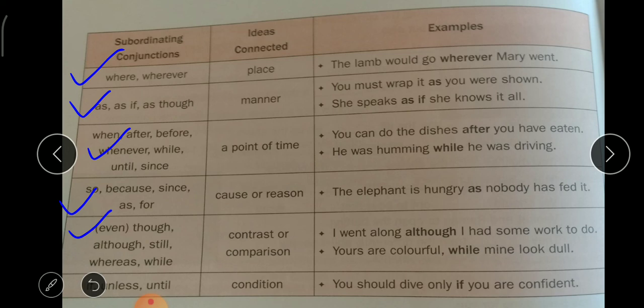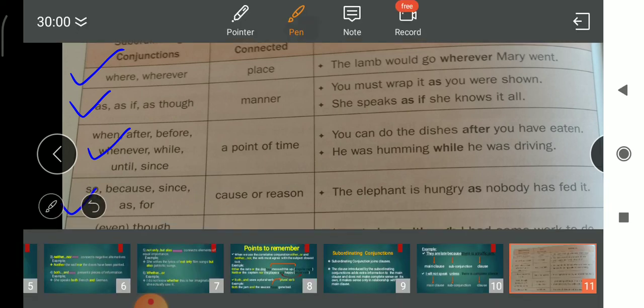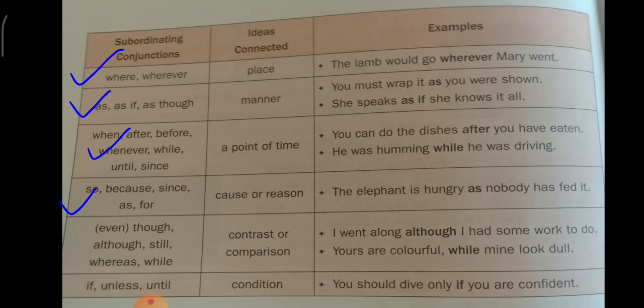Even though, although, still, whereas, and while. These are the conjunctions used to talk about ideas related to contrast, that means opposite, or comparison. I went along although I had some work to do. Yours are colorful while mine look dull. The last is if, unless, and until. It is used for condition. You should dive only if you are confident.